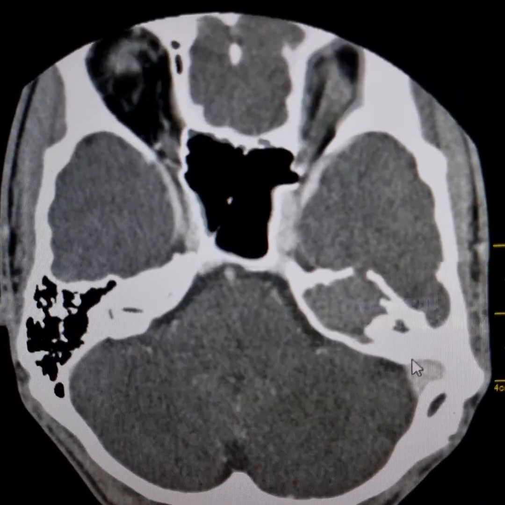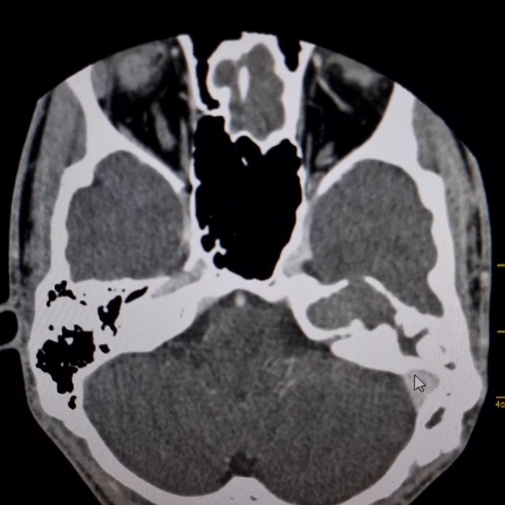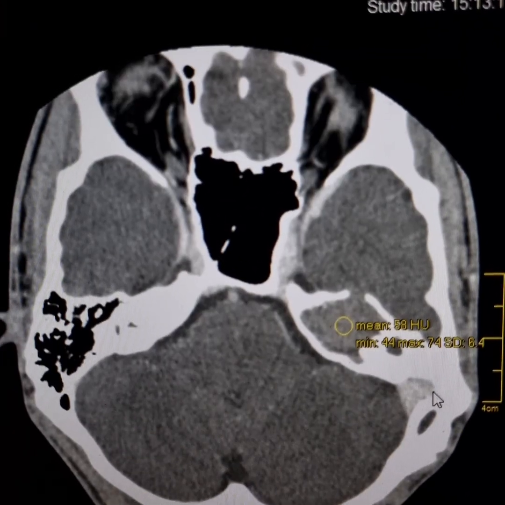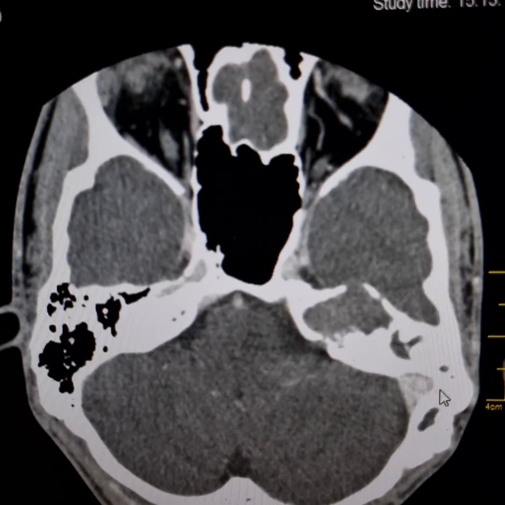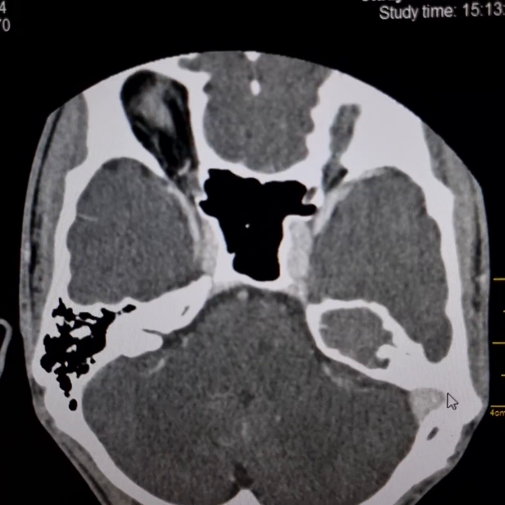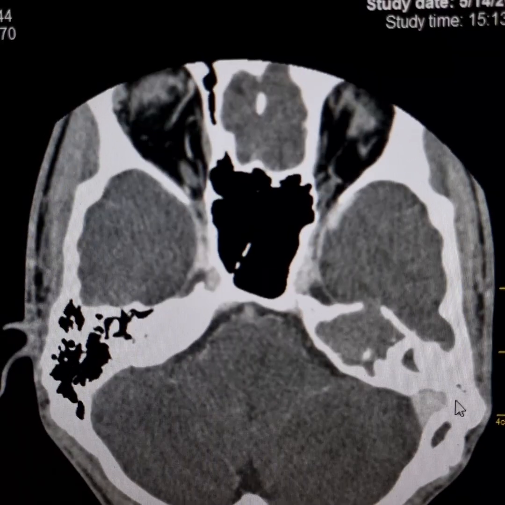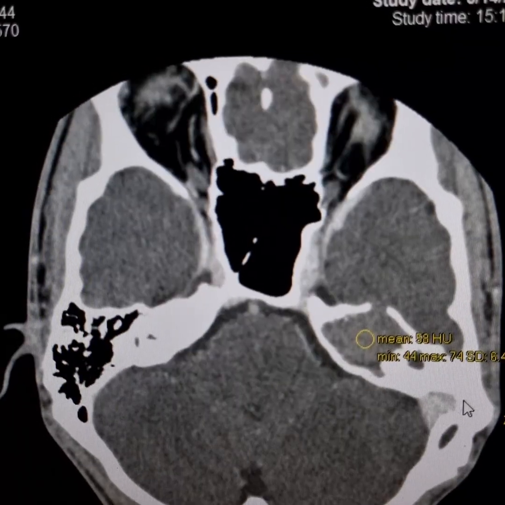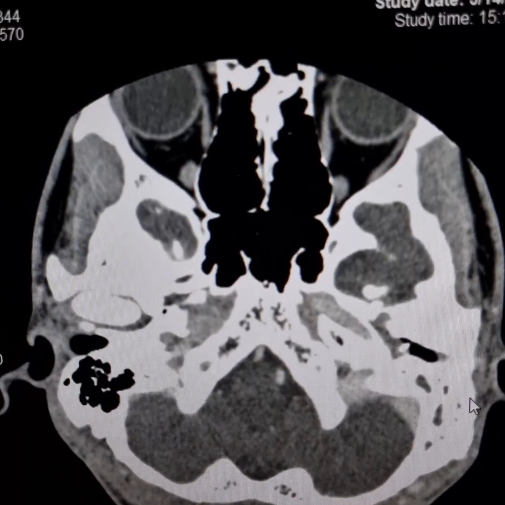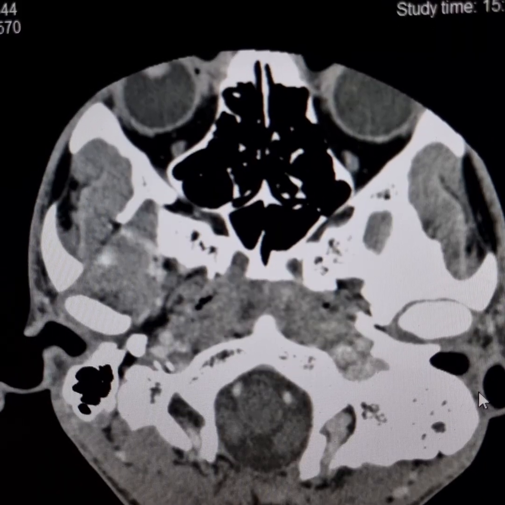This is very rare and represents 3 to 9% of all temporal bone cholesteatomas. The other possible differentials in such cases are squamous cell carcinomas and metastatic lesions, but these are generally aggressive and not expansile. They erode the bones, and there is an associated soft tissue mass which extends into the adjacent brain. While the patient is already a known case of left-sided otomastoiditis and has now presented with left facial nerve paralysis.